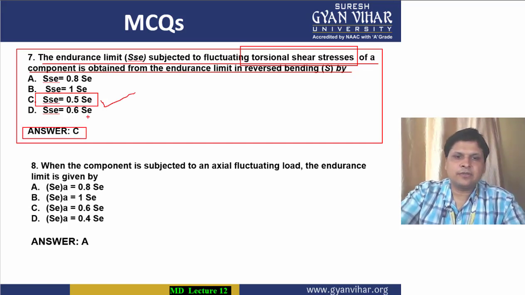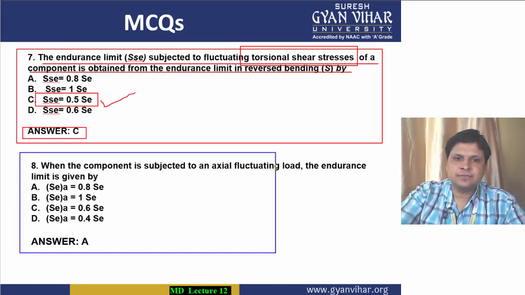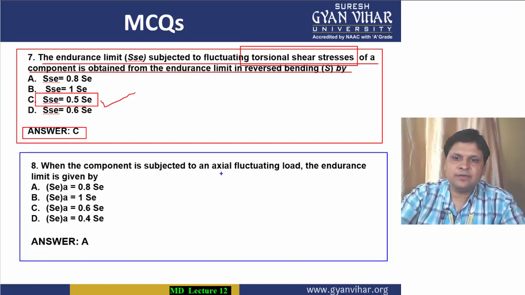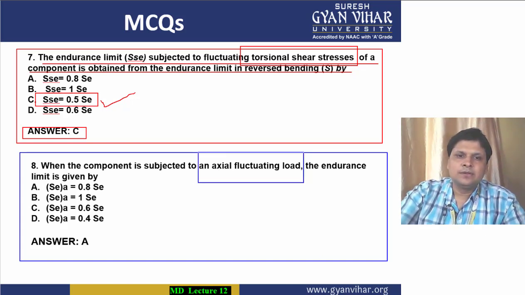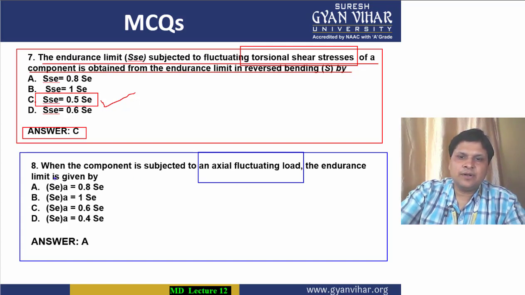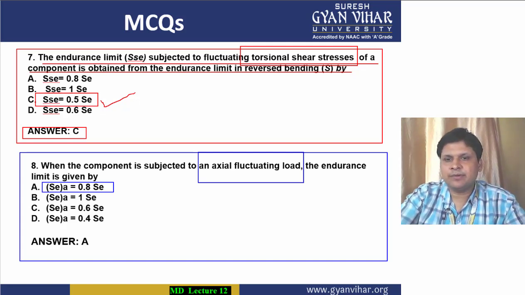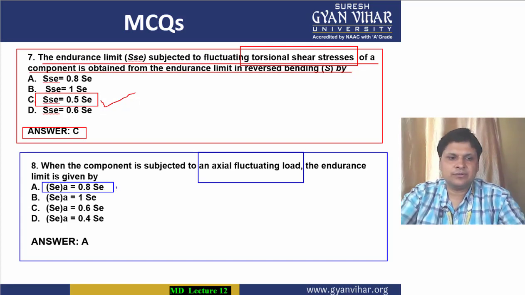Coming to MCQ number 8. When the component is subjected to an axial fluctuating load, the endurance limit is given by, so in cases of axial fluctuating load, the equation used for calculating the endurance limit is which among the following A, B, C, D? Well, option A, endurance limit SEA for axial loading is equal to 0.8 times SE, the endurance limit obtained from the rotating beam experiment. Alright, so option A is the correct option.